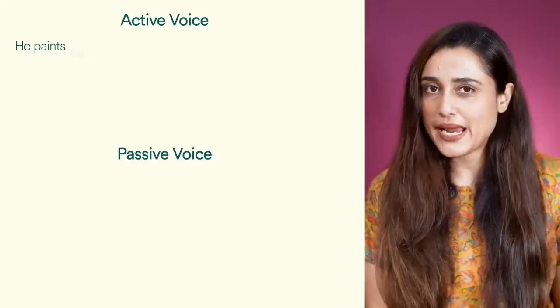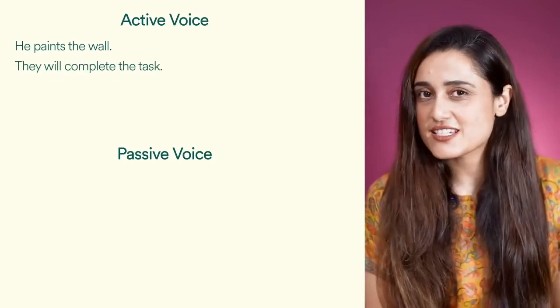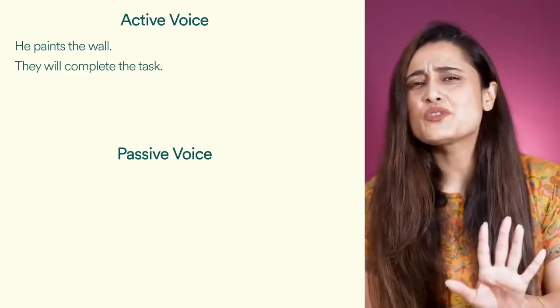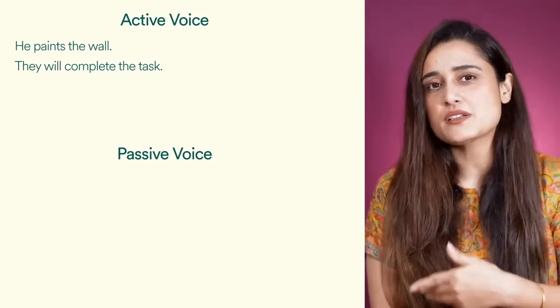All right. Now comes the interesting part where we take up a practice quiz. It's short, but it's fun. So do take it. Okay. Now here's your turn. You have to change these sentences into passive voice with me. I'll start with the first one, which is: he paints the wall. Next one is: they complete the task. Let's try a trickier one. Of course, I will give you the answers. Don't worry. But let me just quickly display the questions and then we'll take up the answers one by one.